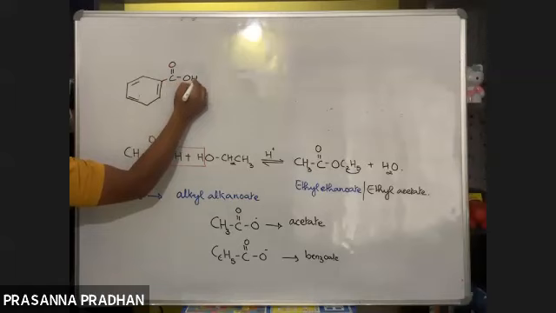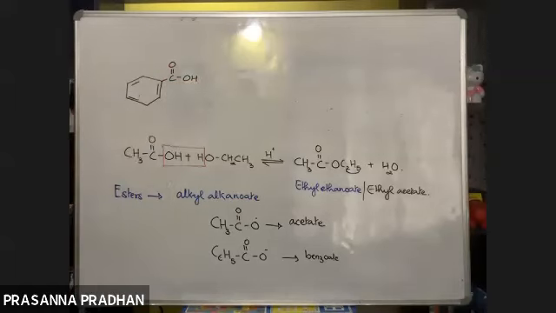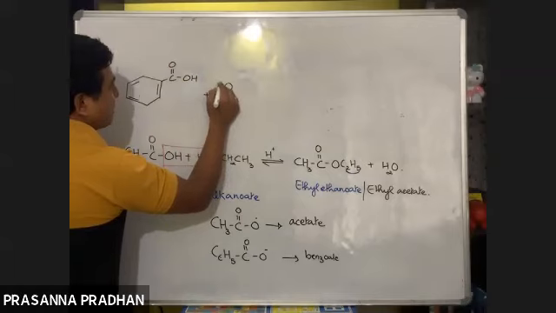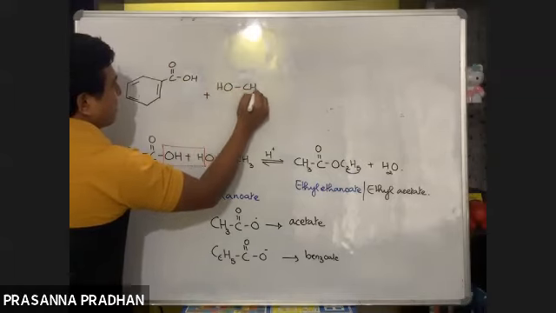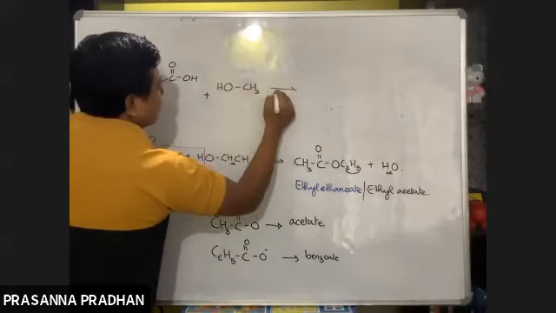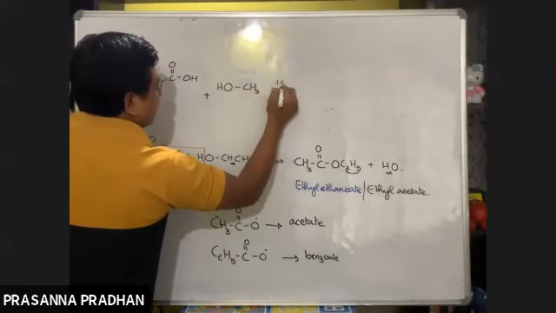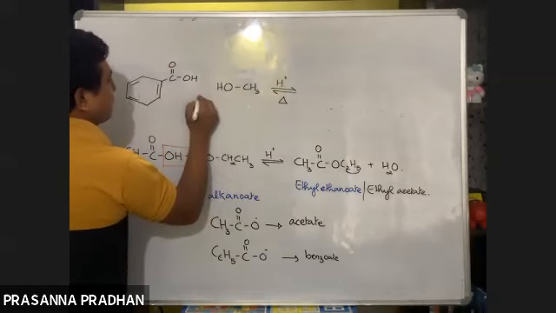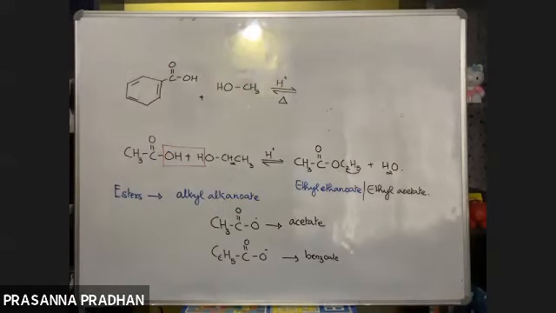I'll write it in such a way that the functional groups face each other, so that it will be easy for me to carry out the reaction.